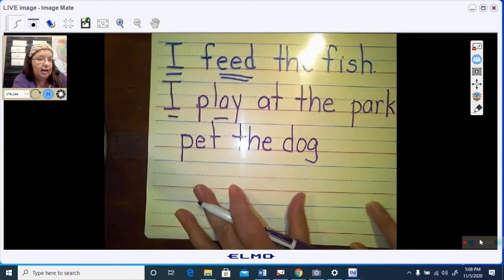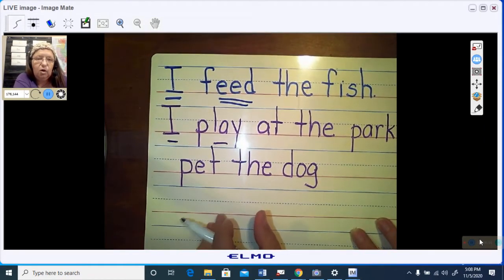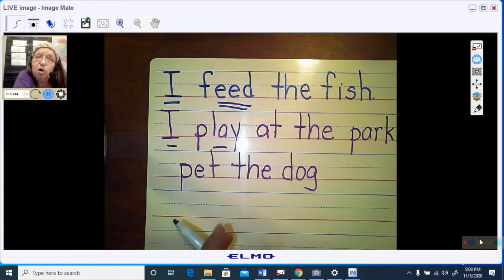Let's look at this next one. Pet the dog. Who pets the dog? It doesn't say, does it? So this is not a complete sentence. We have to fix this sentence.